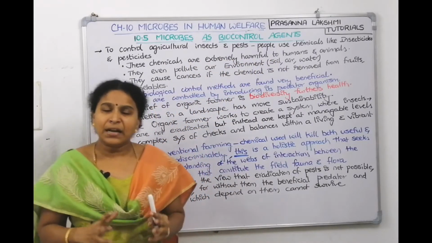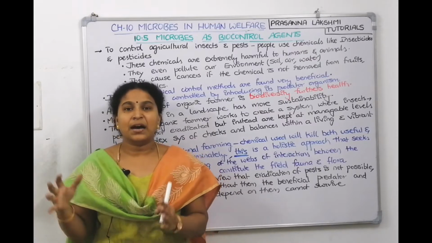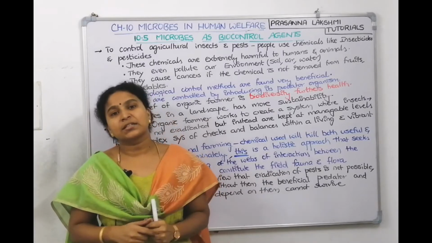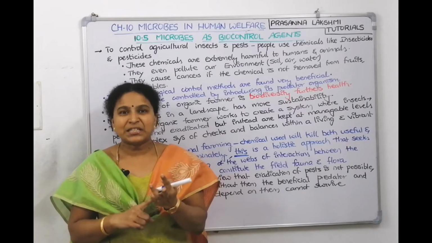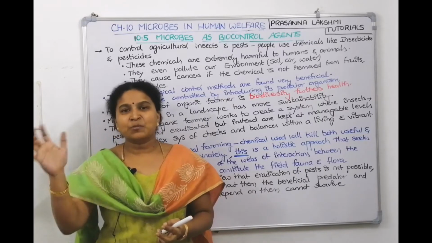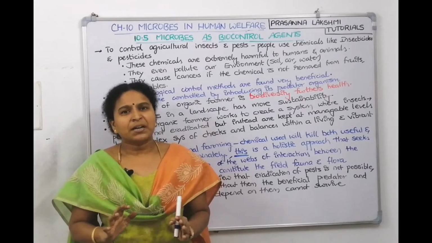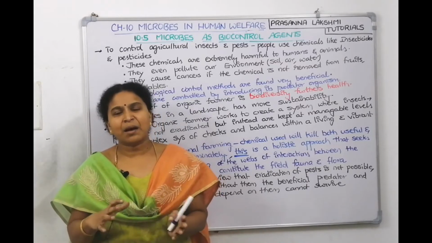Now, if we have an agricultural farm and we want to protect our harvest, our agricultural crop, from insects and pests, what immediately strikes our mind is to go to a pesticide shop or a chemical shop, buy a pesticide or insecticide, and spray it on the plant. Then your plants are safe, our task is done. It's such an easy thing: we can buy, we can spray and our plants are safe.